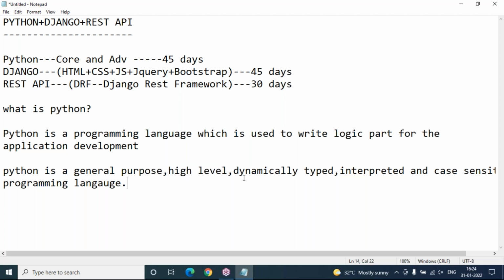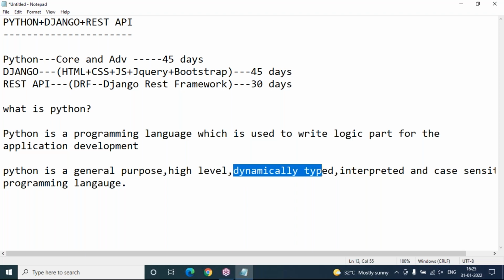Now coming to this, Python is a high level programming language. That means user friendly programming language. While writing Python script as a programmer, you need not write any explicit code for memory management and explicit code for security purpose, because Python is a high level language. It takes care internally of security and memory management, especially the garbage collector is there for managing memory.